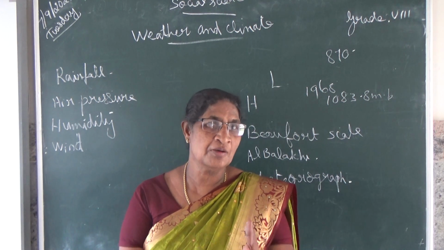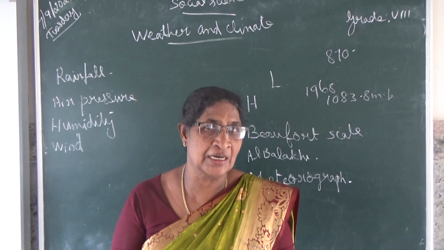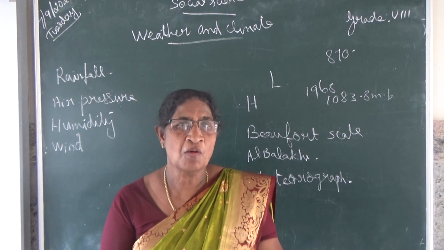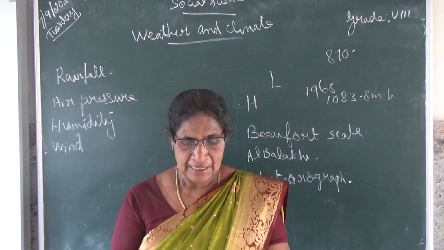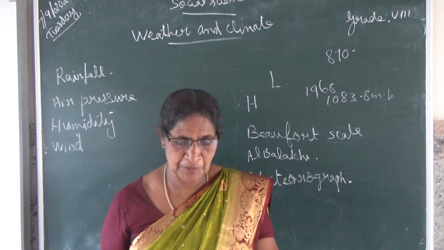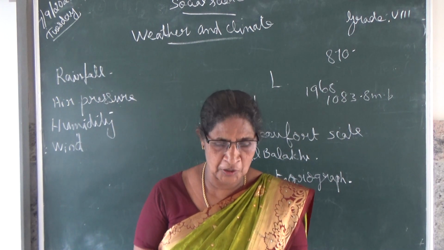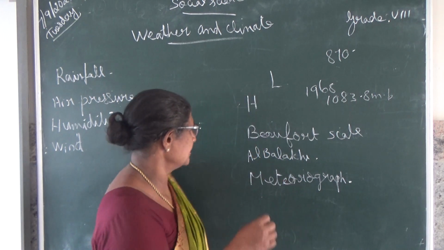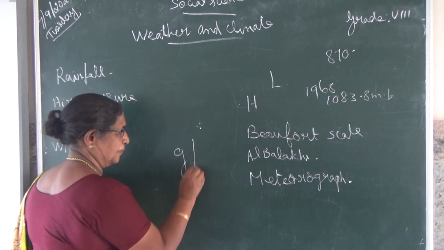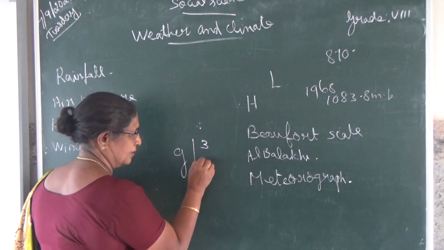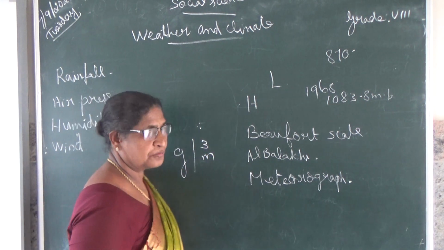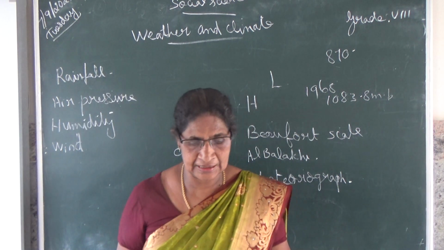Per volume of air, how much water vapor is present. That is expressed in grams per cubic meter.